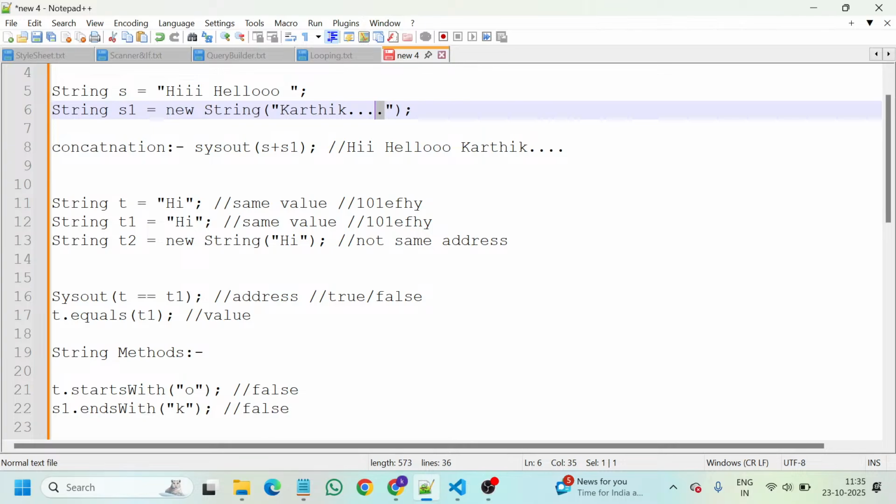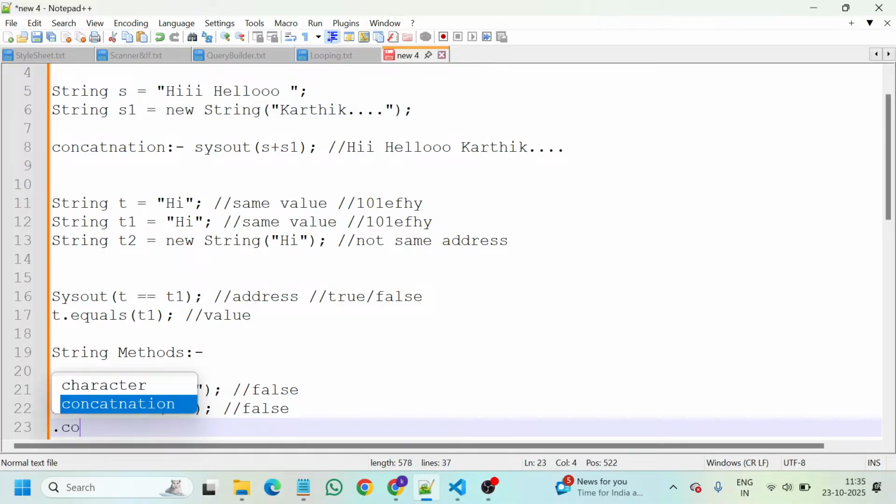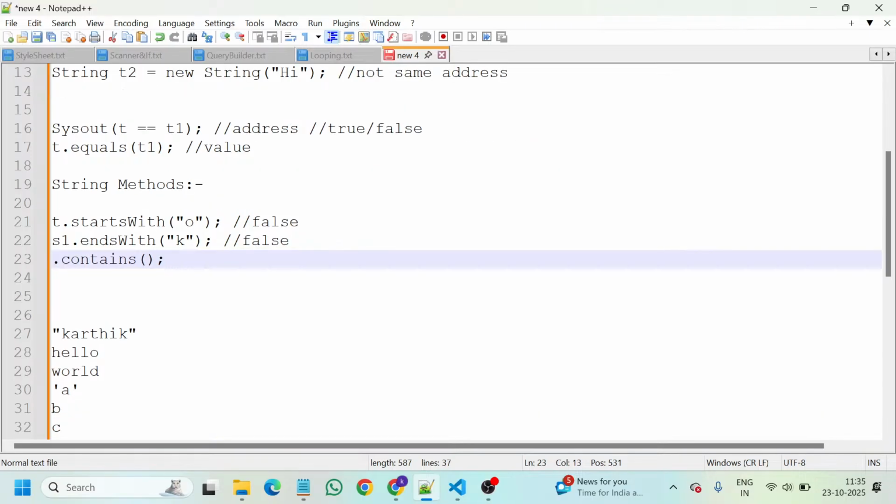So endsWith, and then we have contains. What is meant by contains? Whether it is there or not. For example, please check whether Karthik is in room number 2 or not: that is contains, yes or no. Now I will check t contains i or not.